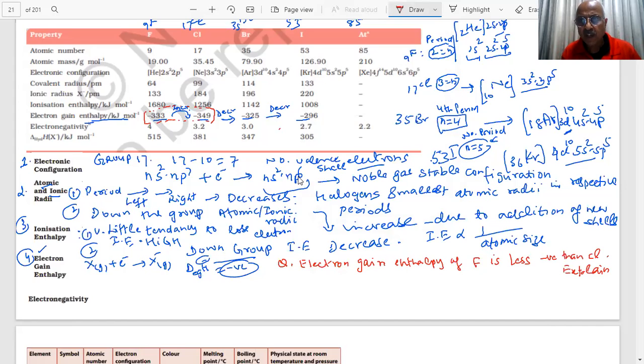Tell me, what is your answer, students? You have 30 seconds to answer the question, student. Tell me, what do you know about this? Why is the electron gain enthalpy of fluorine less?